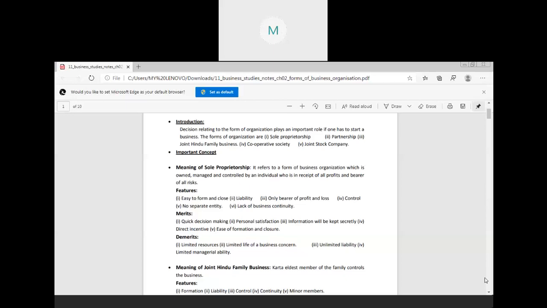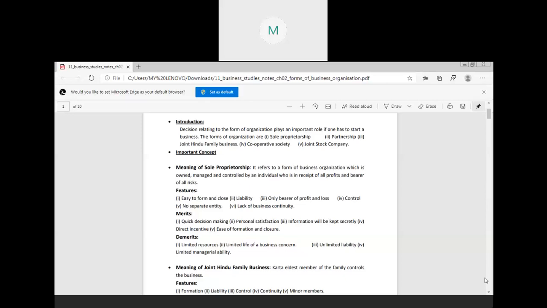Okay. Now the last is your limited managerial ability. Limited managerial ability means as the person is single, there is only one person. So one person cannot be expert in all the managerial abilities like sales, purchase, or marketing. No one can do all the things correctly at a time. So because of being individual, he is not able to perform all the managerial activities by himself correctly. So that's why we say that the sole proprietor is having limited managerial ability.